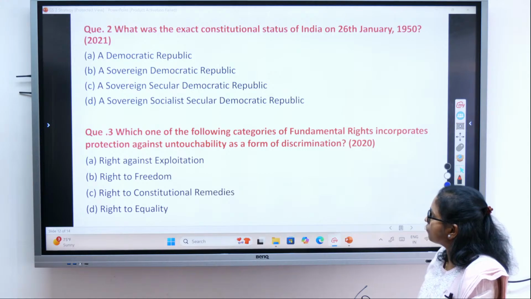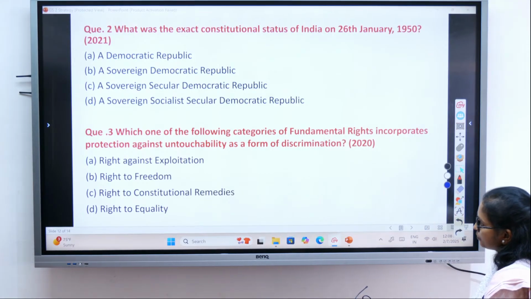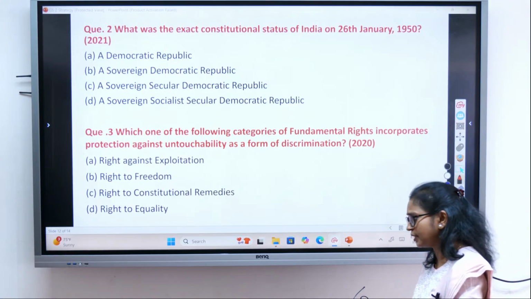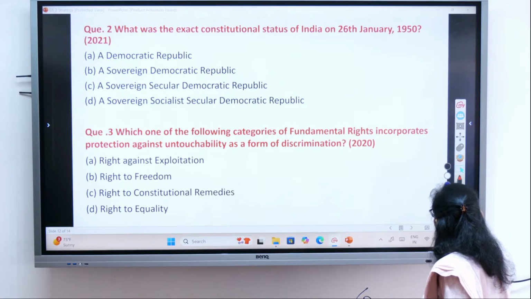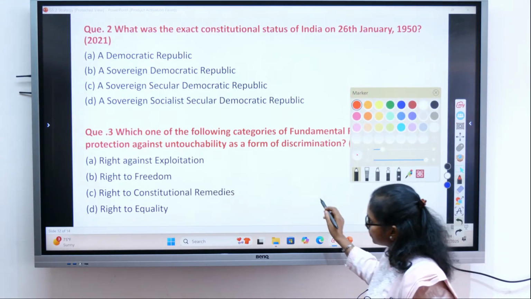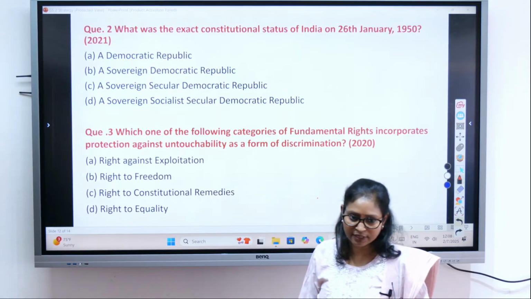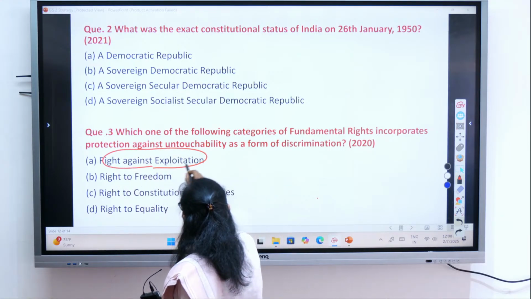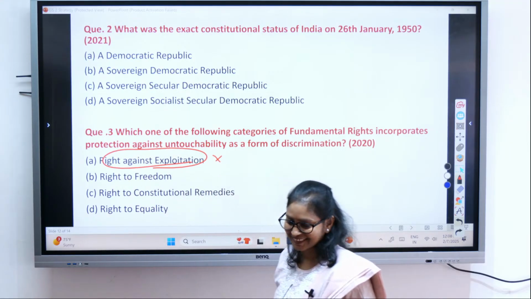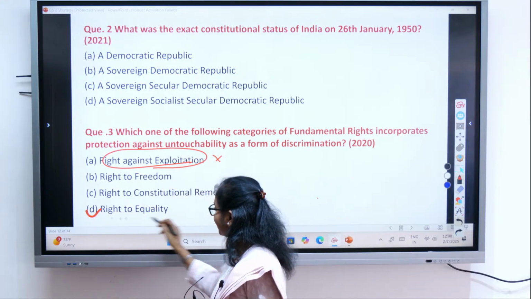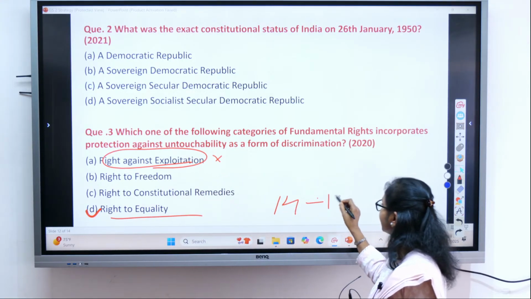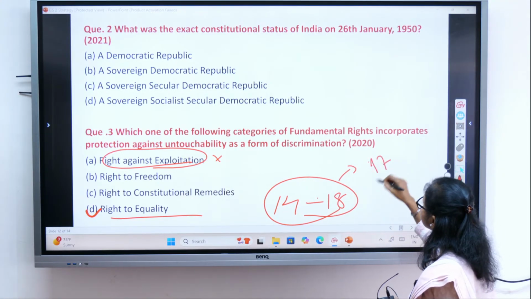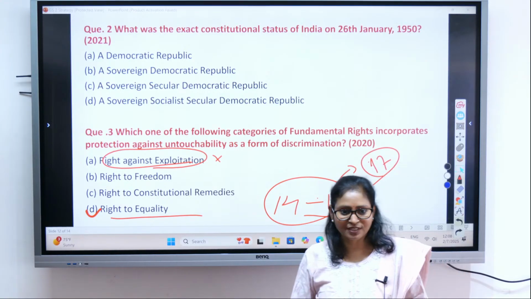Next question. Which one of the following categories of fundamental rights incorporates protection against untouchability as a form of discrimination? This has come in 2020. Again, this question is also very, very easy. But then people may make a mistake here. What is the answer, you tell me, if you have read it? A. That is the wrong mistake people make. Answer is your D. Right to equality. Article 14 to Article 18. And untouchability is what? Article 17. Isn't it? Article 17 deals with untouchability.